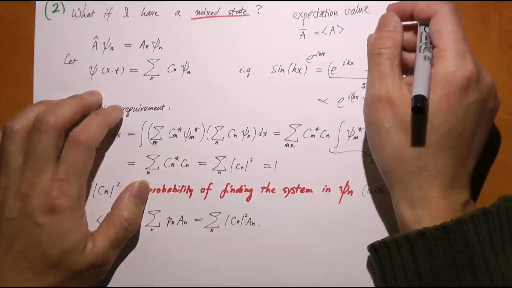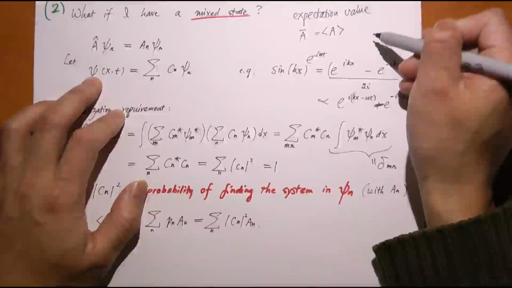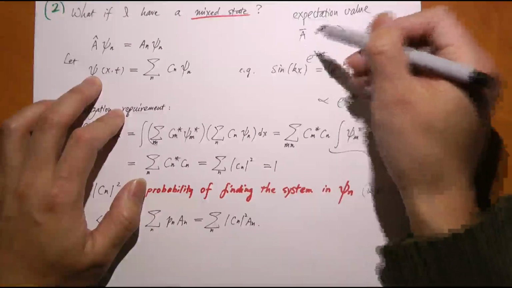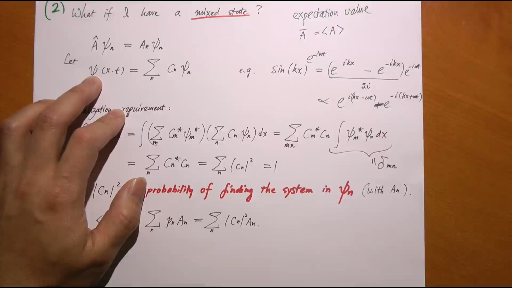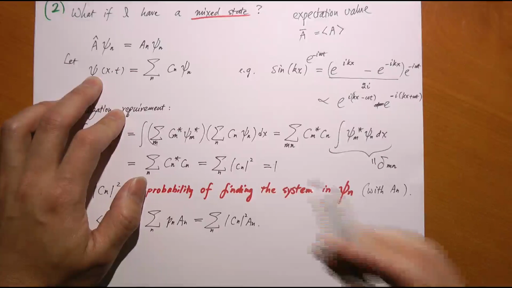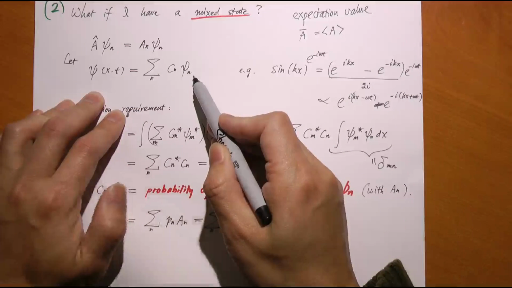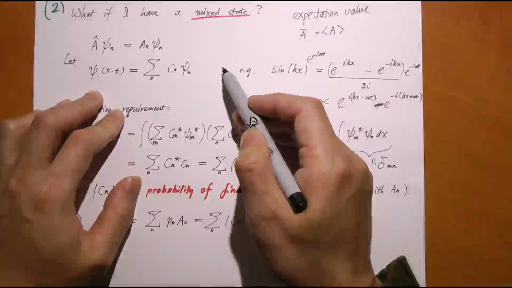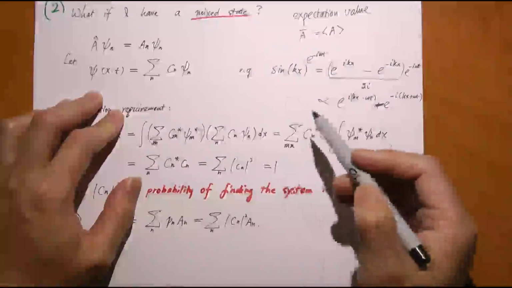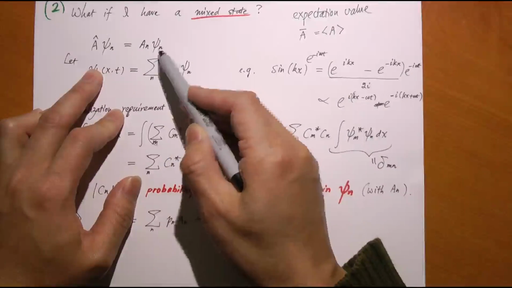If I have a mixed state, psi, and I want to know what kind of expectation value I'll be getting if I try to measure a quantity A, what am I going to do? Well, we know that this A measurement will be sharp, will be unique only when it's with a pure state. We do not have a pure state right now. However, I can decompose this psi into a whole bunch of pure states for this variable A. So psi 1, psi 2, psi 3 each is defined to be a pure state of the variable A, such that A operating on psi n equals a constant a_n operating on psi n.